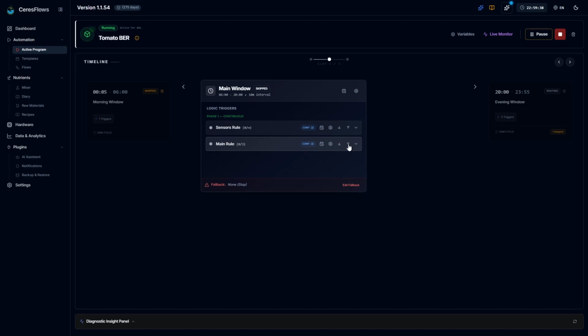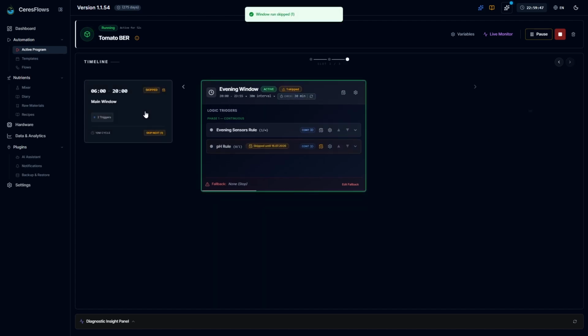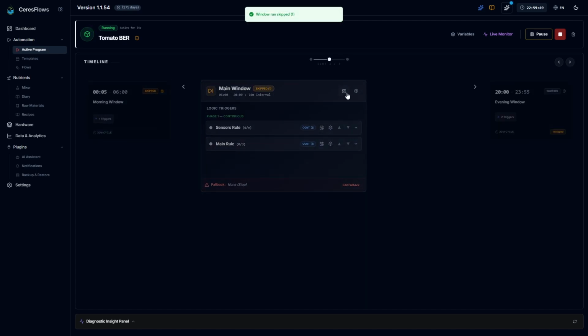Working parameters, though, stay adjustable. If a watering cycle needs to run longer or a reservoir target needs changing, you simply edit that variable with no need to rebuild the program.